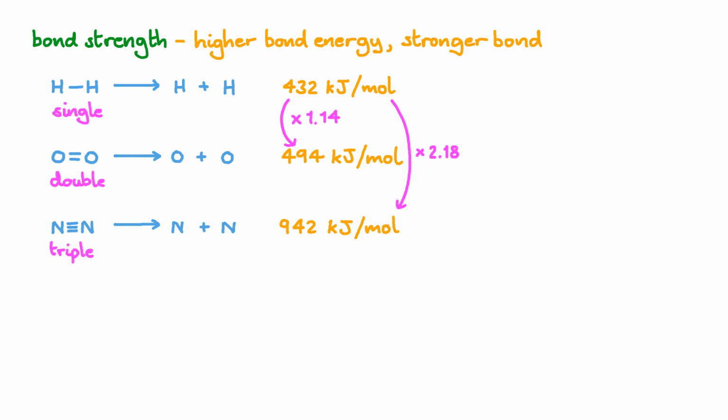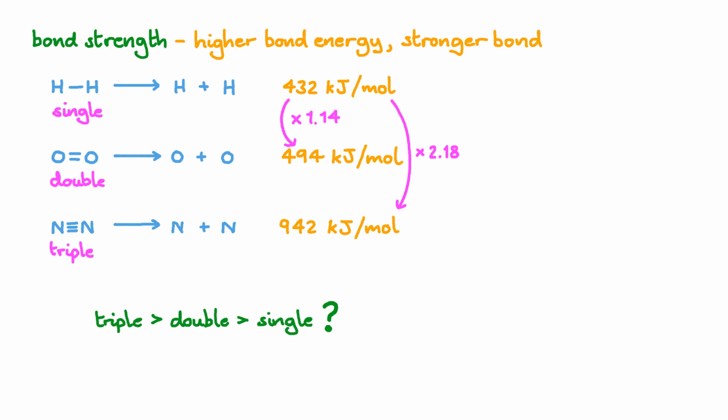You might have noticed a pattern. The nitrogen-nitrogen triple bond is stronger than the oxygen-oxygen double bond, which is stronger than the hydrogen-hydrogen single bond. You might think this pattern is always true, that all triple bonds are stronger than all double bonds, and all double bonds are stronger than all single bonds.